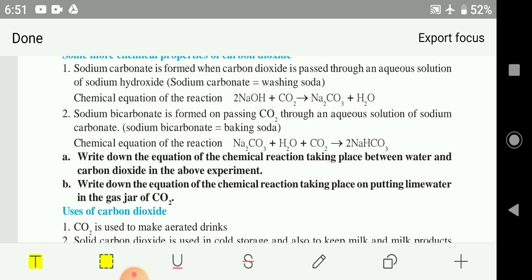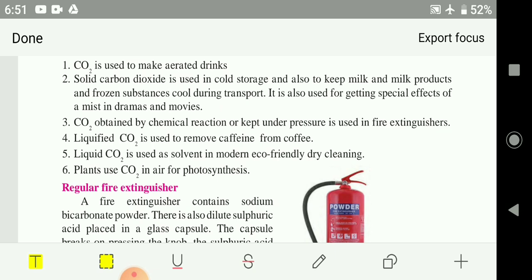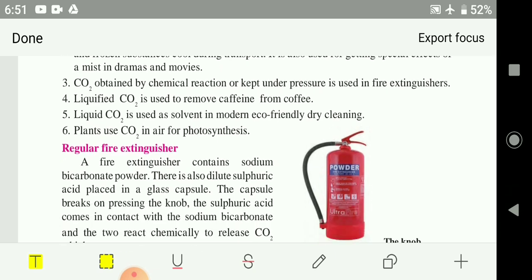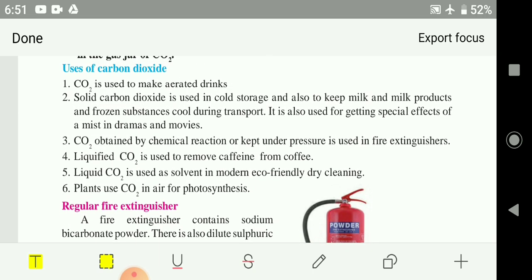Sodium carbonate is washing soda. And again, if you pass carbon dioxide gas through sodium carbonate, we will get NaHCO3, that is baking soda. Uses of carbon dioxide. Learn these uses, as there are many. One use of carbon dioxide is that it can extinguish fire.